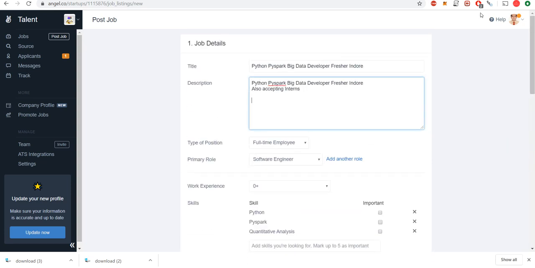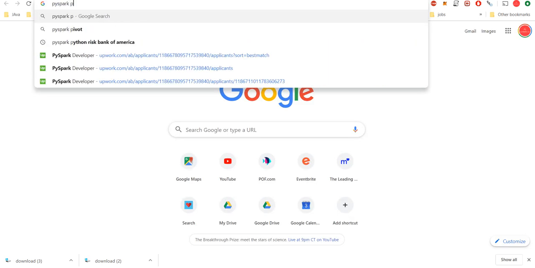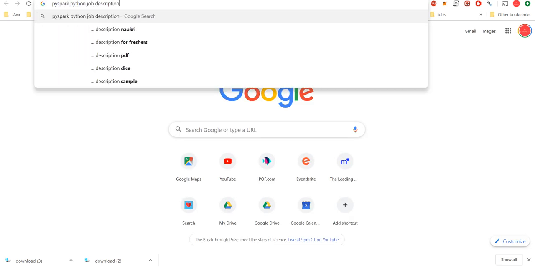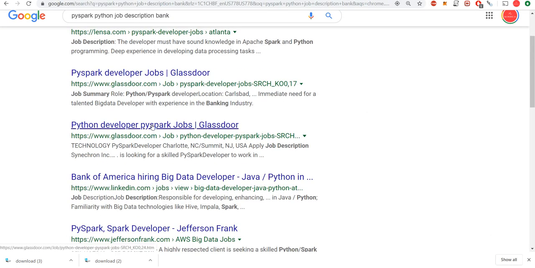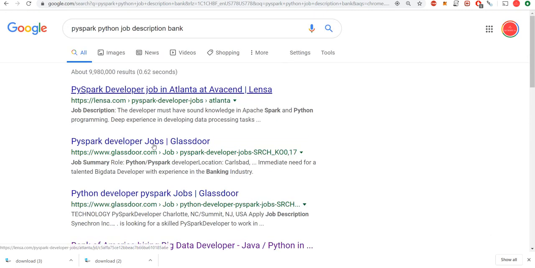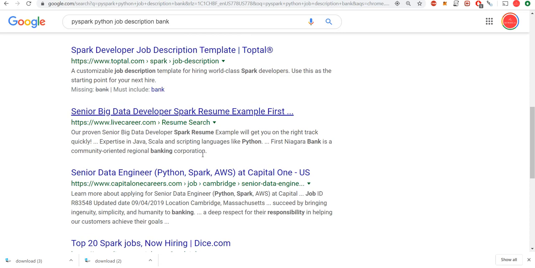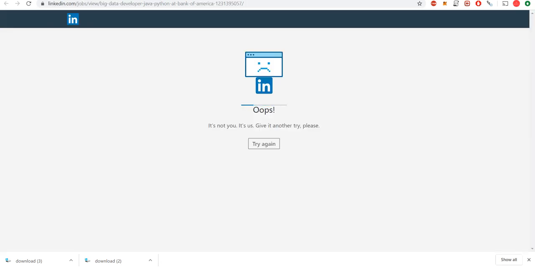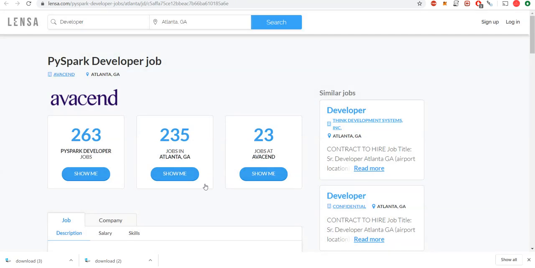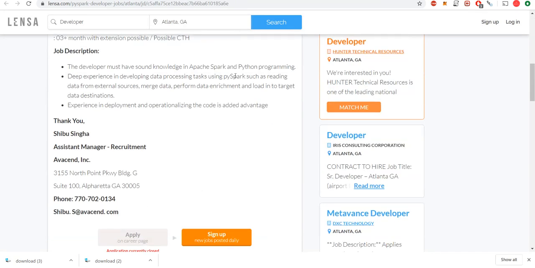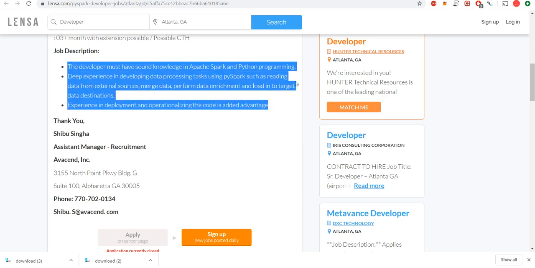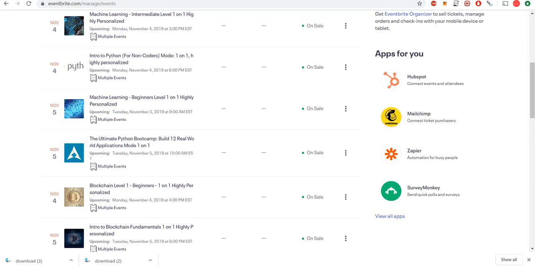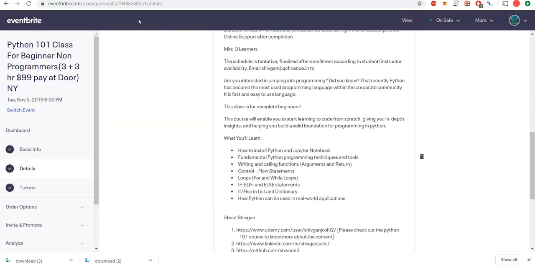We can go ahead and let me show you how to find out PySpark, Python, job description, bank. I'll show you some of the description on how you can use it. If you cannot, then it's also okay. Okay, so this is what I copied. I'm going to paste it. You can ask me to review, otherwise I'll check that as well.